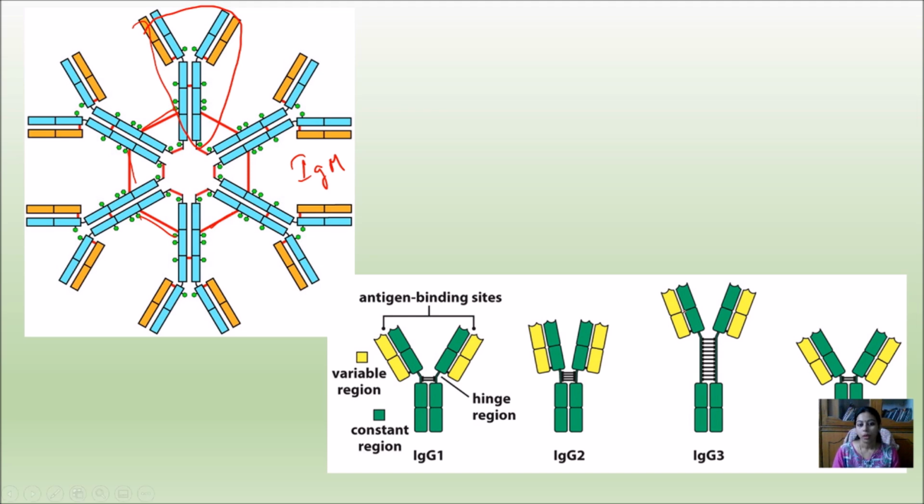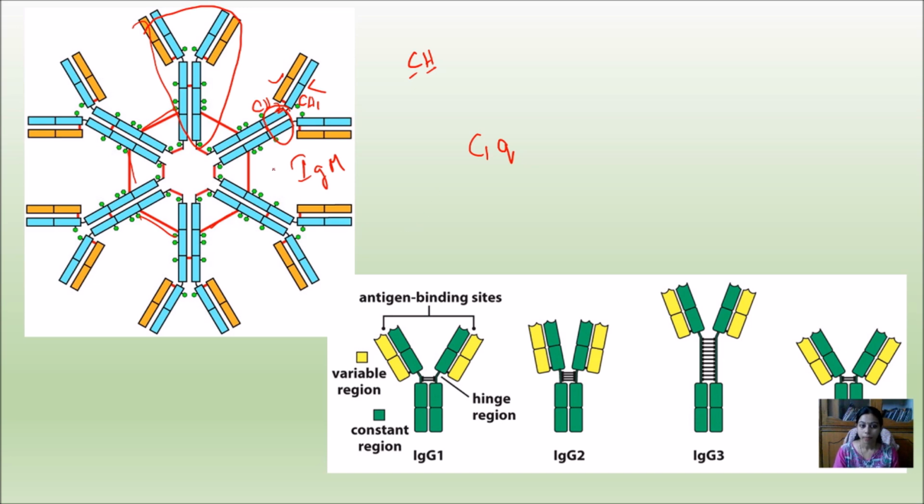But to activate the complement system, there is a requirement of the interaction of C1Q with at least 2 different sites of the CH2 domain. CH2 domain is what? CH1's constant heavy chain. We know that antibodies have two structures: one is the light chain and another is the heavy chain. In the heavy chain, this is the constant domain heavy chain 1 and constant domain heavy chain 2. To activate the complement system, the head of the C1Q must bind to the CH2 region of the antibody, at least 2 CH2 domains.